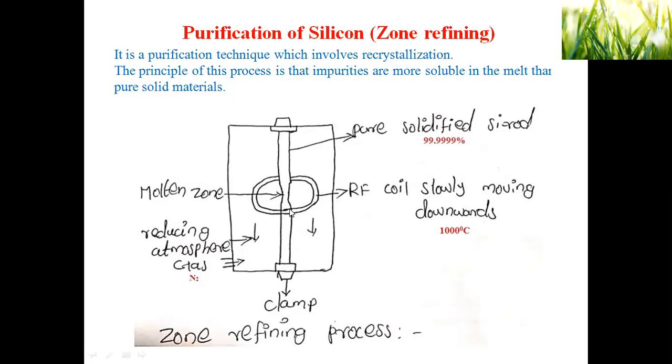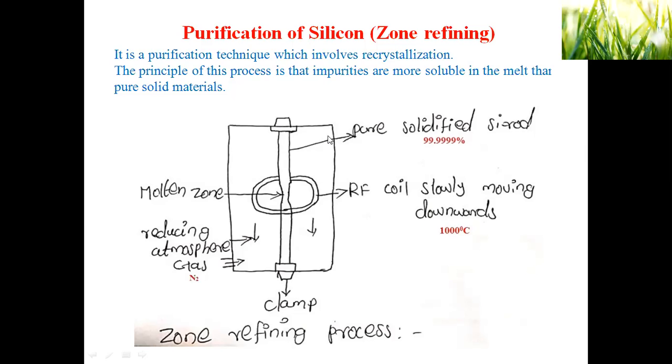The radio frequency coil is at the top of the silicon rod. If you pass current into the radio frequency coil, the temperature increases to about 1000 degrees Celsius. This heats up the silicon rod, so that silicon and impurities become molten. Then the RF coil slowly moves downwards from top to bottom.